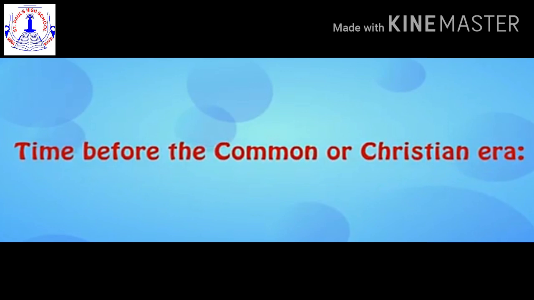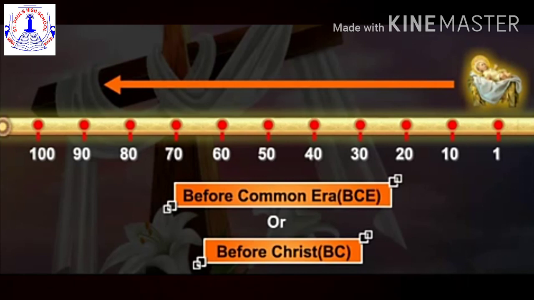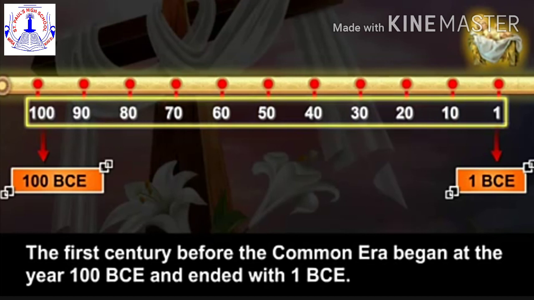Time before the Common or Christian Era. The period before the Common Era is known as the time before Common Era, BCE, or before Christ, BC. The years of this period are counted and written in reverse order. The first century before the Common Era began at the year 100 BCE and ended with 1 BCE.